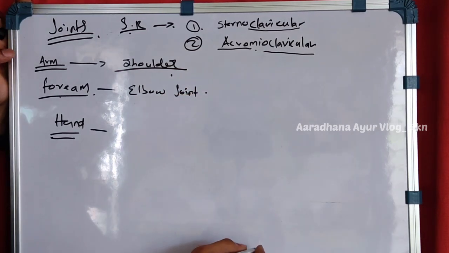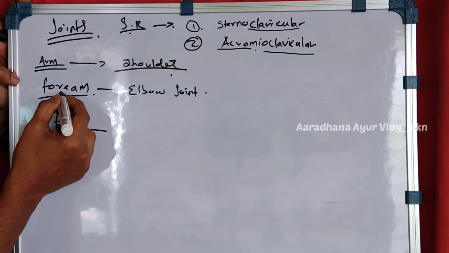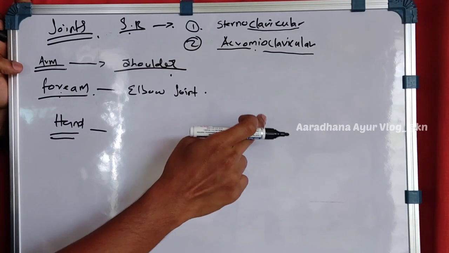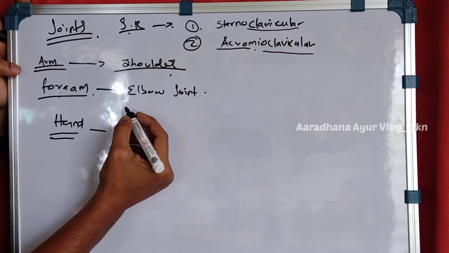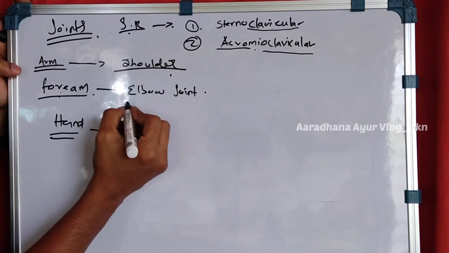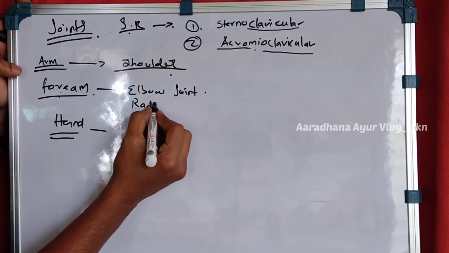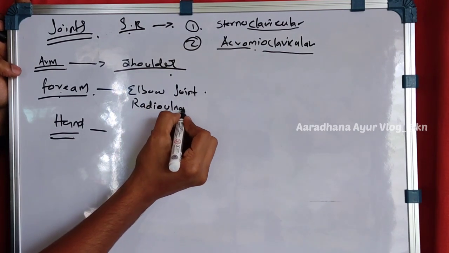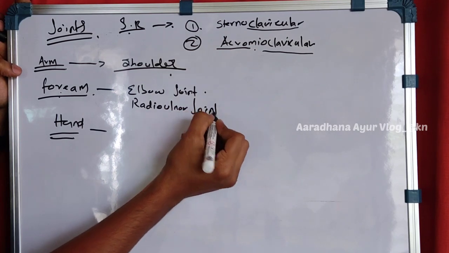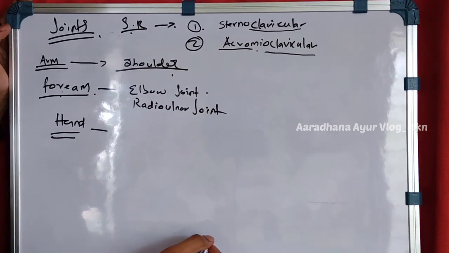Elbow joint, and what you don't know is, in the forearm region two bones are there, the radius and the ulna. So the joint which they make is the radio-ulnar joint.